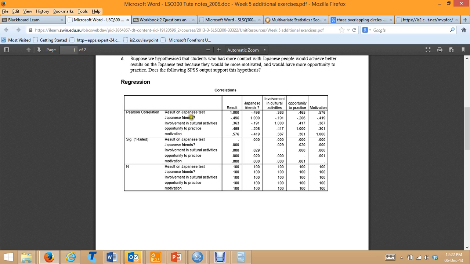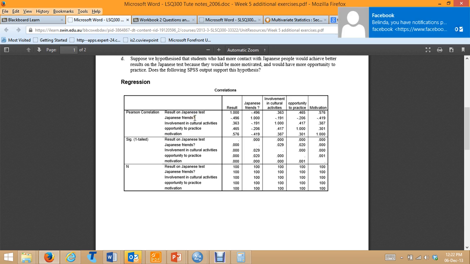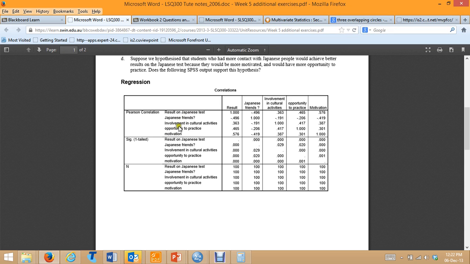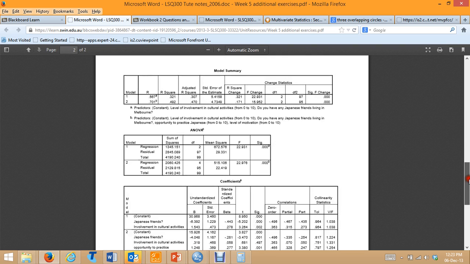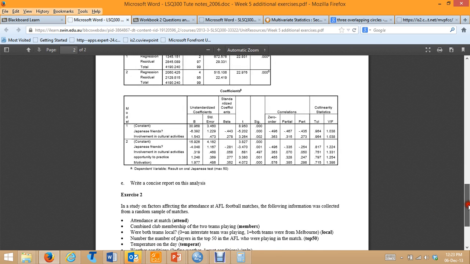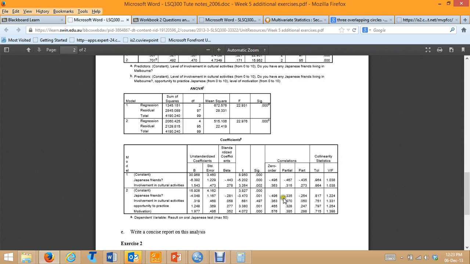Okay? Now, the Japanese friends variable remains significant at step 2, so people who have Japanese friends perform better on the oral test regardless of their degree of motivation or opportunity to practice. This is an independent relationship between Japanese friends and performance on the oral test, but the relationship was slightly reduced, which suggests that part of the relationship between Japanese friends and performance on the oral test is due to opportunity to practice and motivation. Okay? So, that's it.